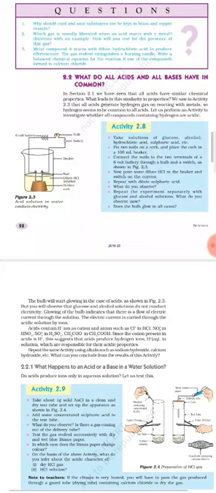In section 2.1, we have seen that all acids have similar chemical properties. What leads to this similarity in properties? We saw in activity 2.3 that all acids generate hydrogen gas on reacting with metals. So if you remember, we discussed some chemical properties: when acids react with metal, they produce hydrogen gas.